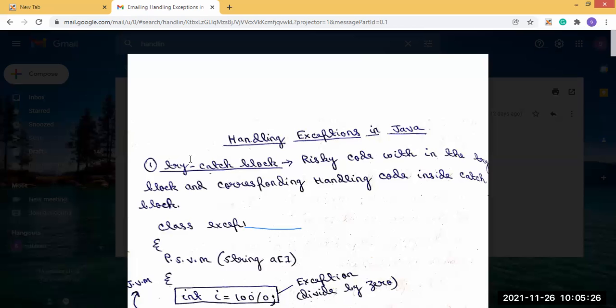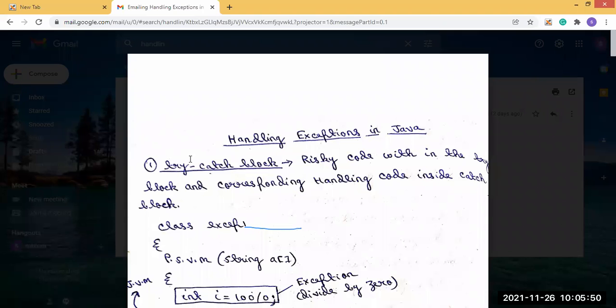In this catch block, as an argument, we will pass the name of the class that generates the exception. For example, if a divide by zero problem happens, that is an arithmetic exception.